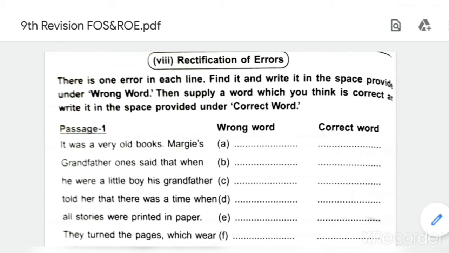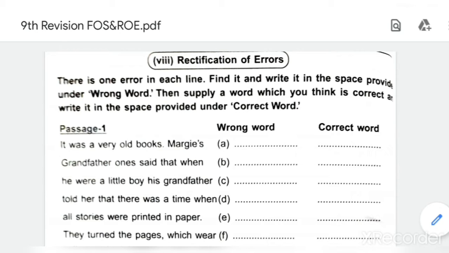We have already completed 3 chapters from Beehive and 1 chapter from Moments. I hope you have completed the notes. Now, today's topic is revision. As you may have your weekly test, you should know about the different types of questions which are new for you. That's why I have taken this lecture for revision today. It will be helpful to you for various exams which will be conducted throughout the year.